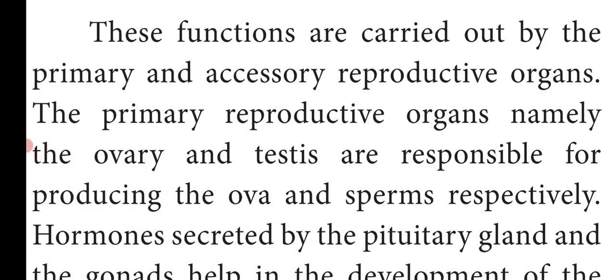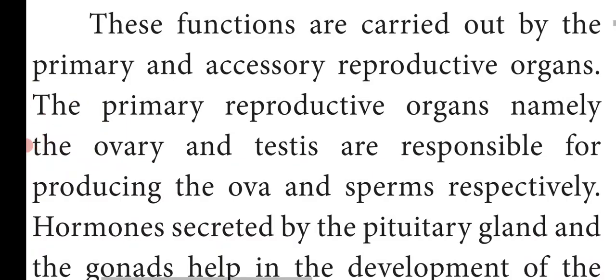These primary reproductive organs are responsible for producing sperms and ova respectively. And what are accessory reproductive organs? These are the helping organs.